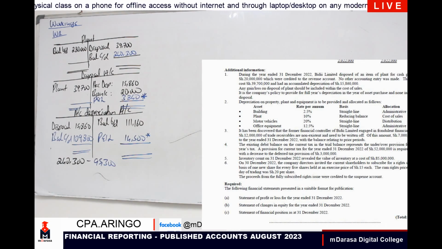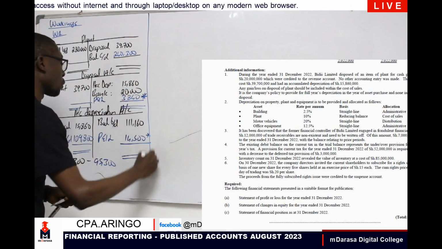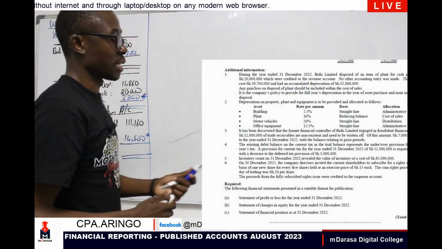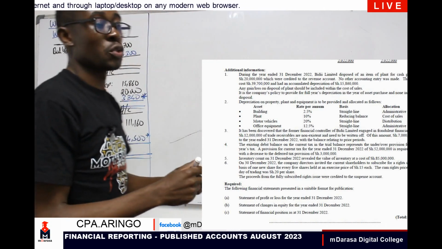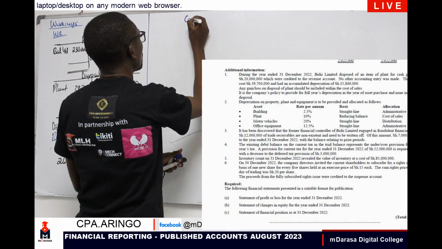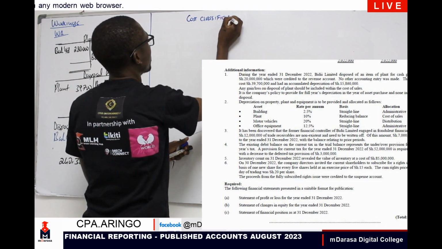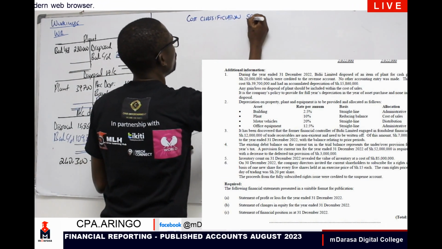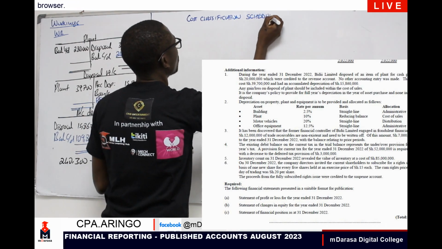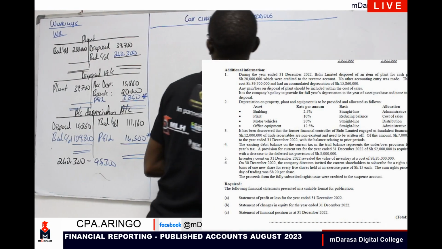So in this case, what we normally tend to prepare is what is known as the cost classification schedule, right? Or you can just do it directly in terms of our cost classification schedule. So let us have here our cost classification schedule. We can do it very quickly.